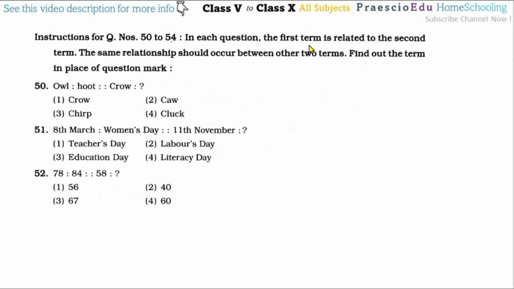In each question, the first term is related to the second term, and the same relationship should occur between the other two terms. Find out the term that replaces the question mark. So question number 50: owl, hoot, and then crow, cow is there, meaning there is a sound made. So option number 2 is the correct one.